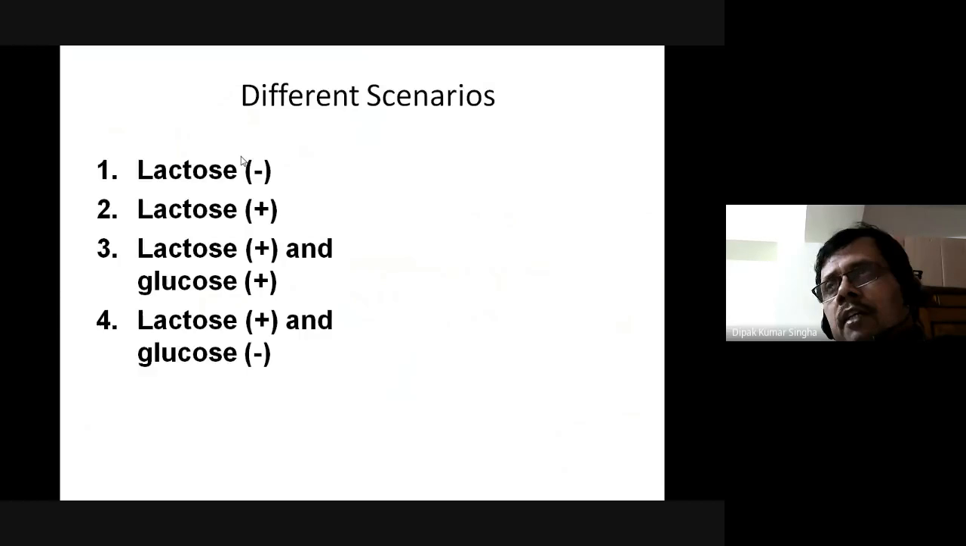If lactose is not present, there is no induction and no gene expression. But if lactose is present, the gene is expressed. After a certain time, the medium will contain lactose plus glucose, because lactose is converted to glucose plus galactose.